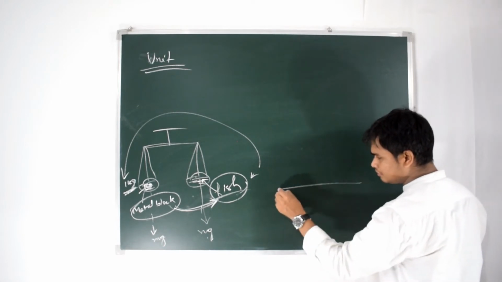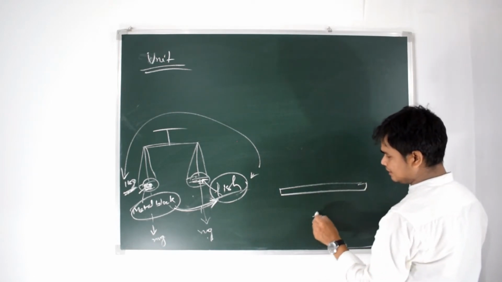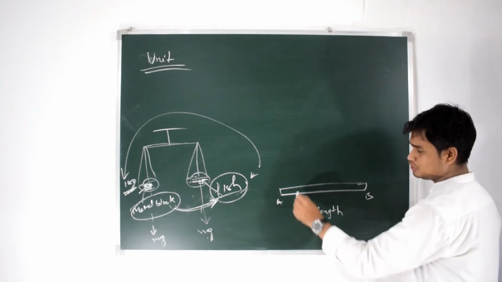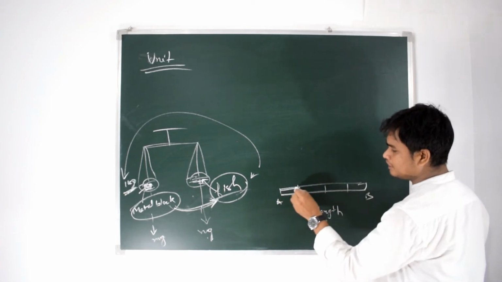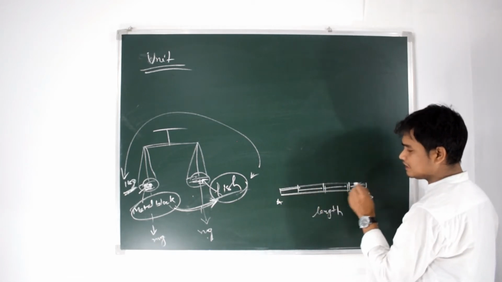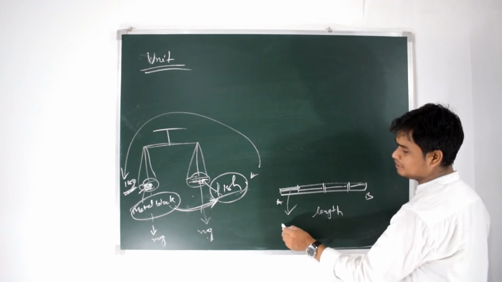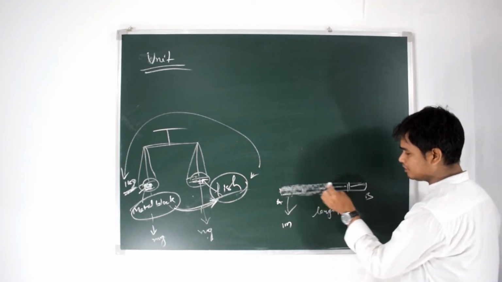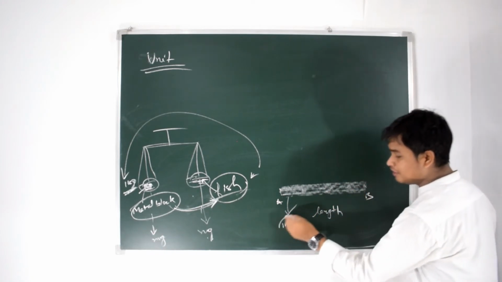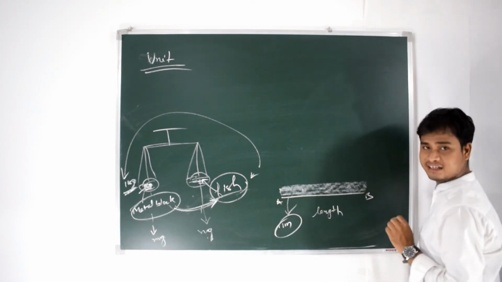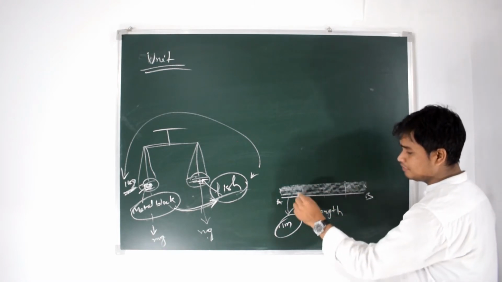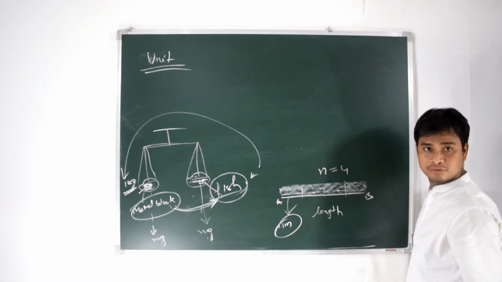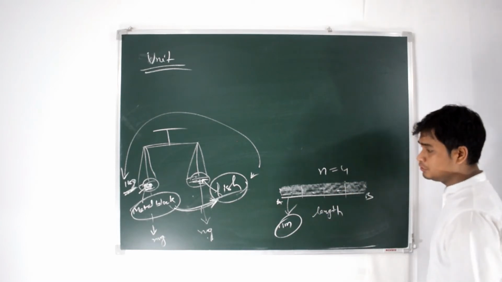Another example we can give you. This is the length of some object, AB. You want to measure this. So what will you do? You will compare with a scale. You are using some scale whose specific value is, let us assume, 1 meter. So you use 1 meter, another 1 meter, 1 meter, 1 meter. So you are comparing 1 meter with this length. Then you will find some value, N times. Maybe it is equal to 4.